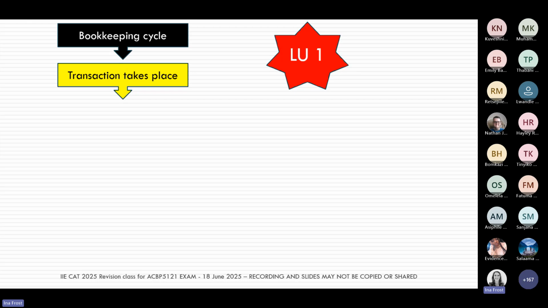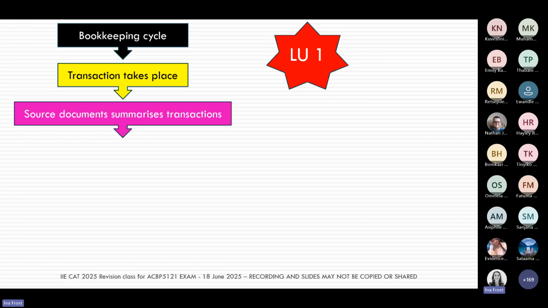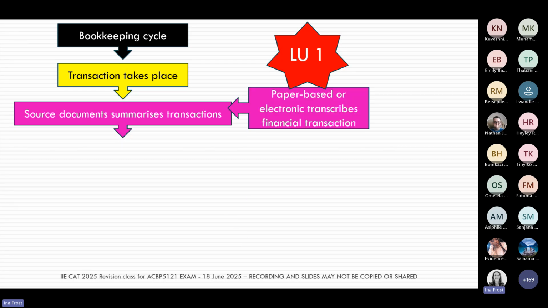So we learn about this bookkeeping cycle, probably on the first day that you were in class with your lecturer. They must have had a slide like this up on the board where they told you about the bookkeeping cycle. And remember, the cycle starts with a transaction that takes place, and this transaction then gets recorded onto a source document. And Learning Unit 1 tells us how do we define, or what is, a source document?